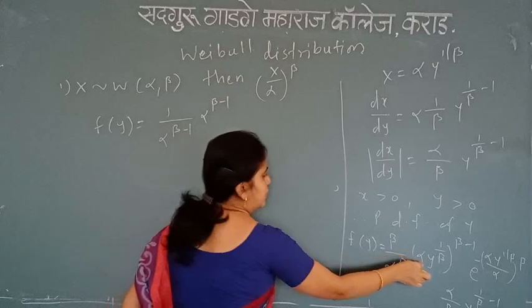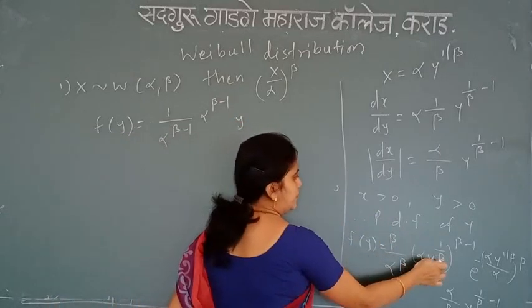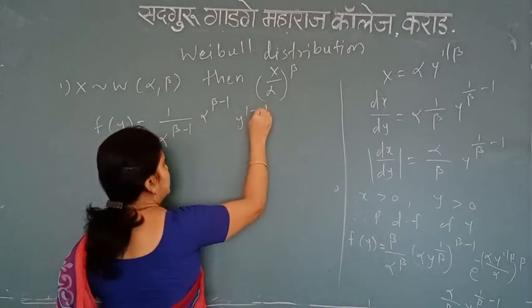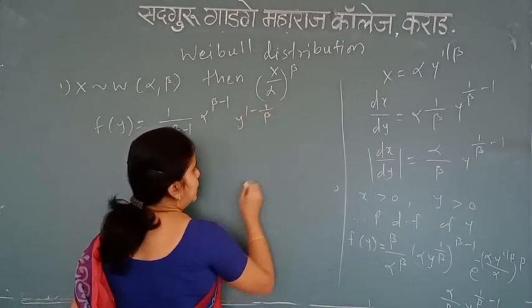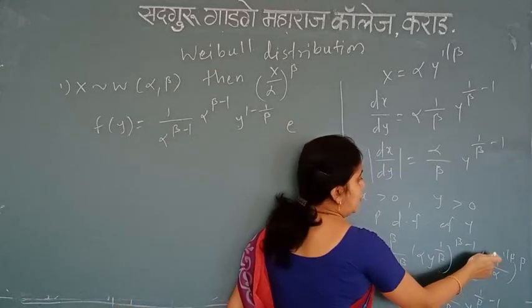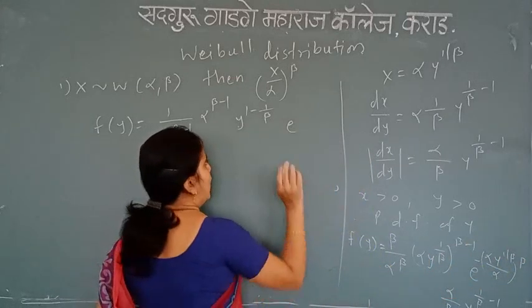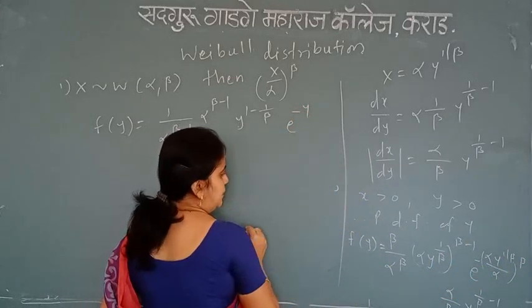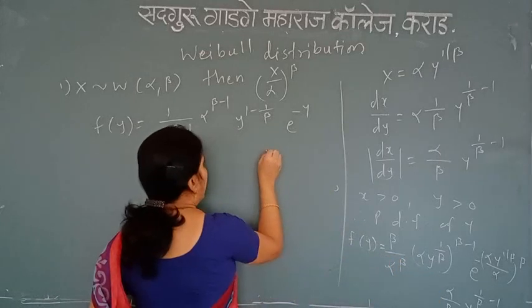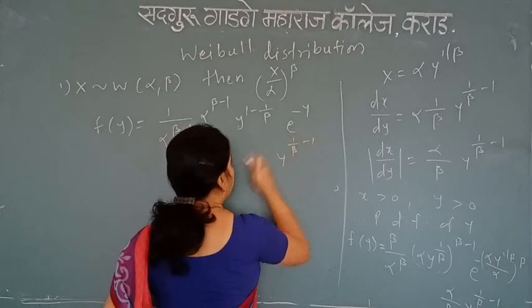Then y raised to, what do we get? Y raised to 1 upon beta means 1, and minus 1 upon beta, so 1 minus 1 upon beta is there. Then e raised to power, alpha gets cancelled, and y raised to 1 upon beta raised to beta means it comes as only y. So e raised to minus y simply. And alpha beta we evaluated over here only, and we have the remaining term as y raised to 1 upon beta minus 1.